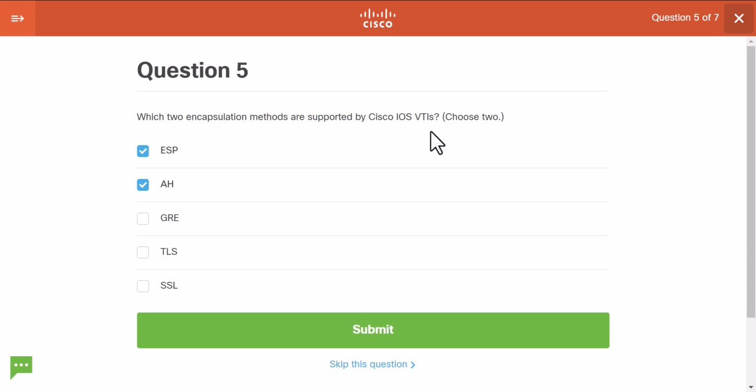And AH is kind of legacy technology, which does not encrypt the traffic, and the preferable way to establish secure tunnels right now is ESP, which stands for encapsulating security payload. I hope that I'm correct. And also AH, as far as I recall from the course, is not supported on Cisco ASA devices. Yeah, so these are two correct options.